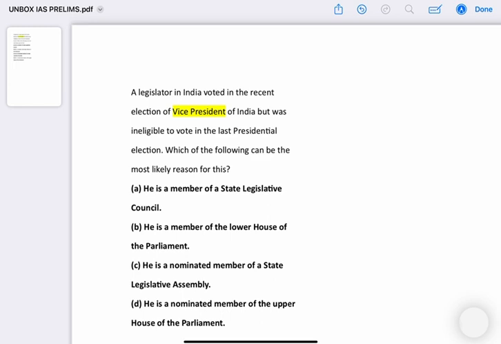So this is our new initiative regarding prelims 2025. So let's discuss this given question from polity.